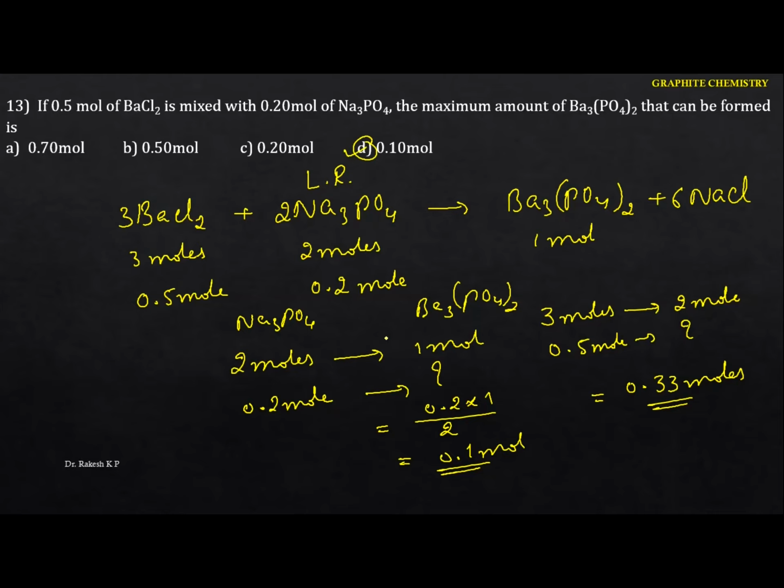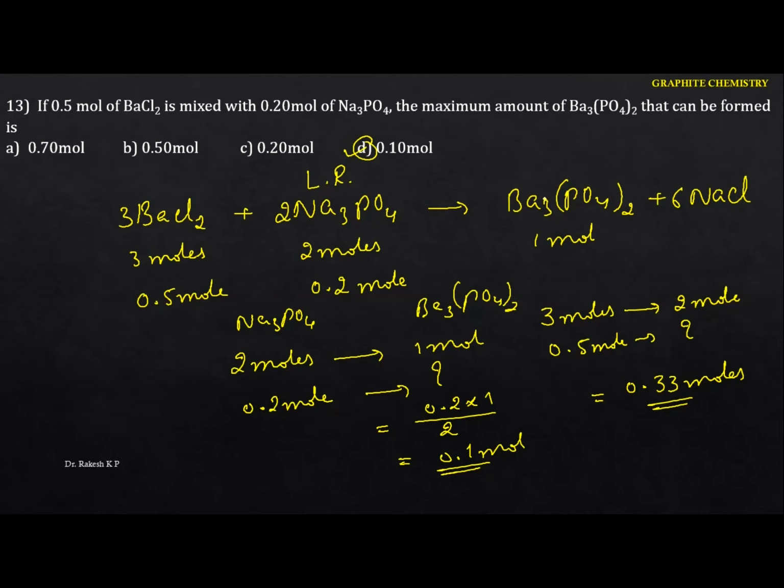Okay, remember one thing here. The limiting reagent decides the formation of the product. So this is how we are going to calculate. Either you can take barium chloride, or else maybe the sodium phosphate here, for the mass. So finally you are going to get the limiting reagent. The limiting reagent decides the formation of the product here.